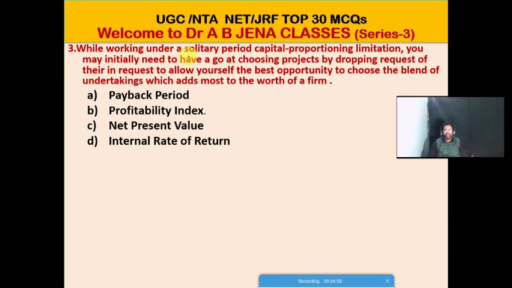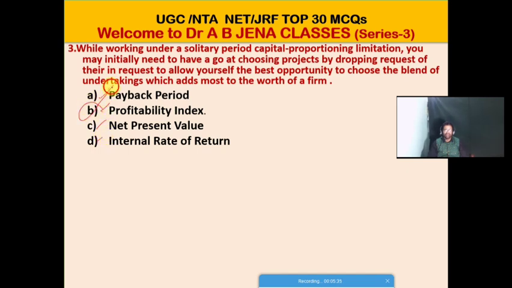While working under a single period capital rationing limitation, you may initially need to have a go at choosing projects by dropping order of them, in order to allow yourself the best opportunity to choose the blend of undertakings which adds most to the worth of a firm. A, the payback period. B, profitability index. C, net present value. D, the internal rate of return.